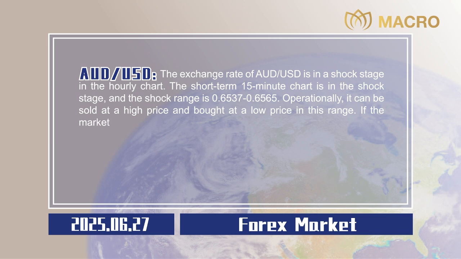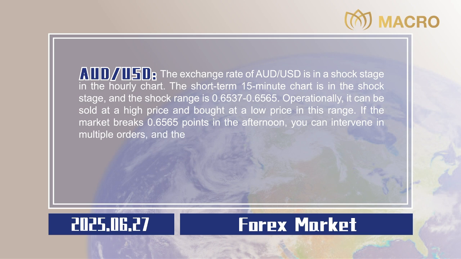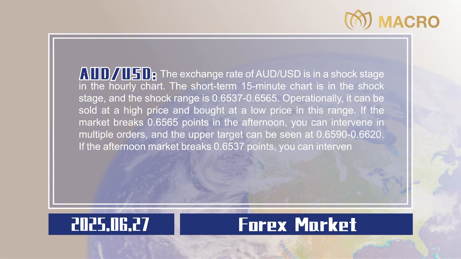If the market breaks 0.6565 points in the afternoon, you can intervene in multiple orders, and the upper target can be seen at 0.6590 to 0.6620. If the afternoon market breaks 0.6537 points, you can intervene in the empty order, and the target below can be 0.6480 to 0.6430. Stop losses are all 20 points,